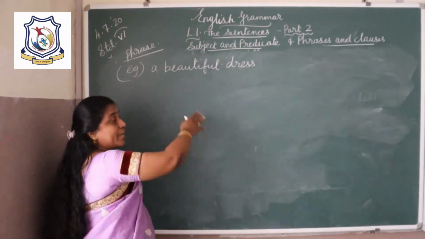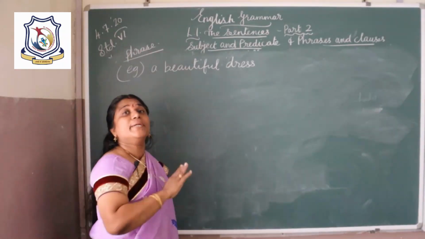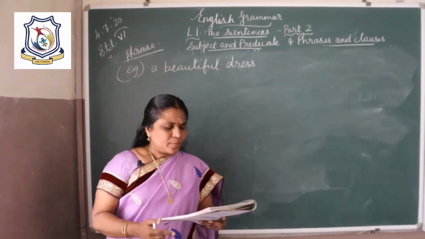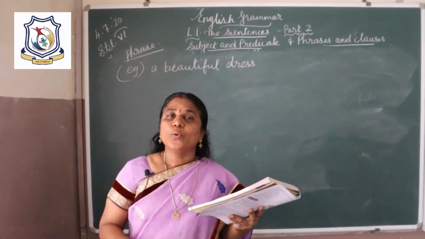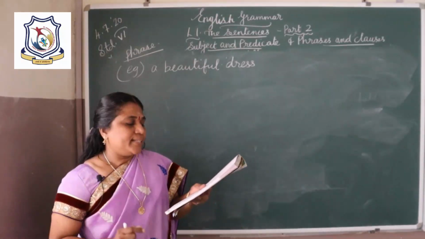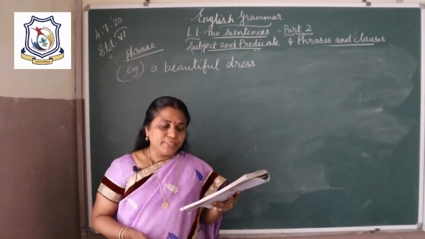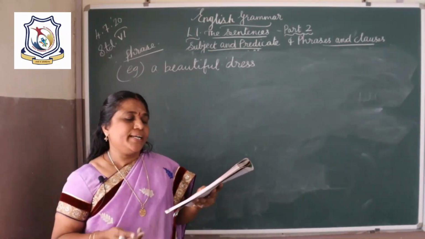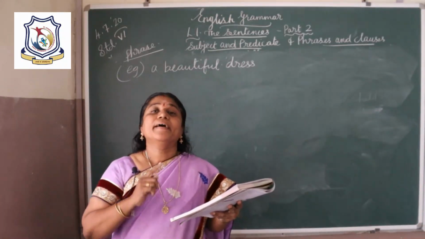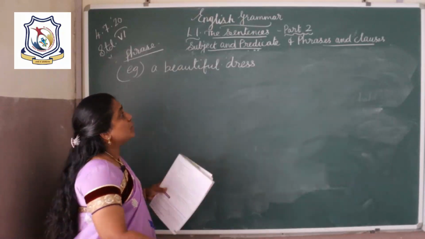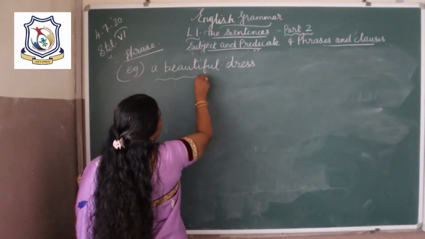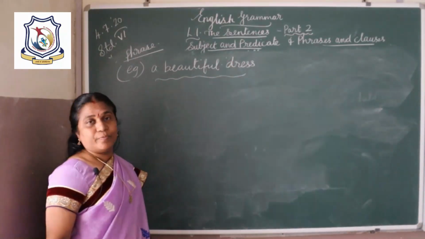No, it makes sense but not complete sense. So a phrase is a group of words that does not have a subject and a verb and it does not make a complete sense. So the phrase has no subject and no verb.